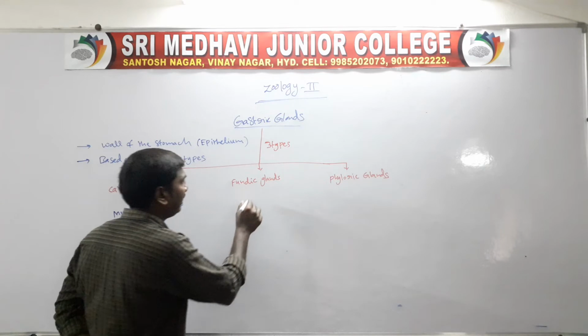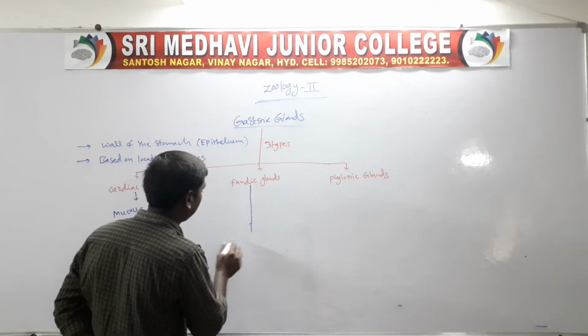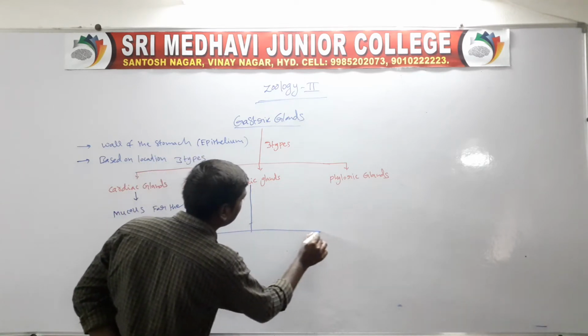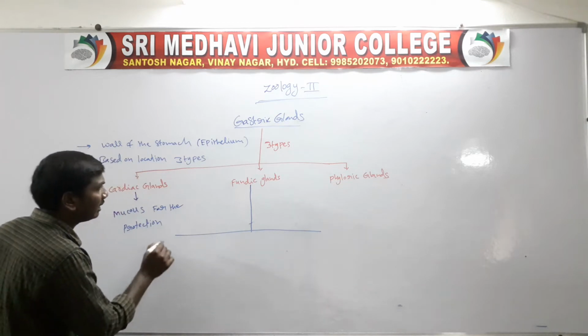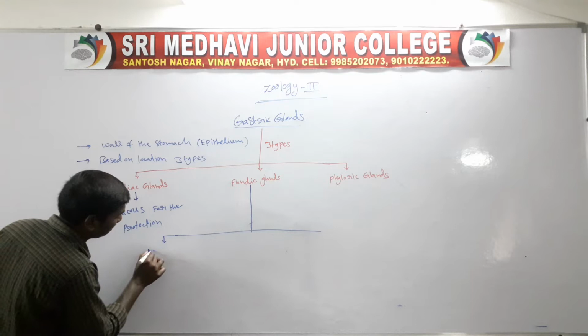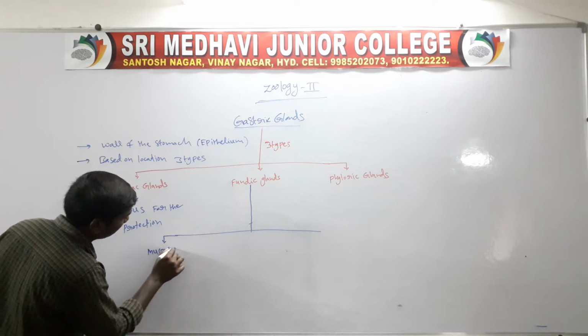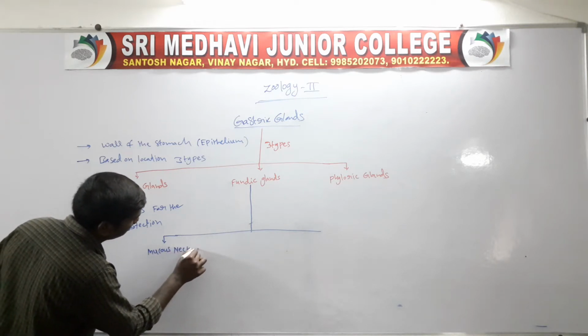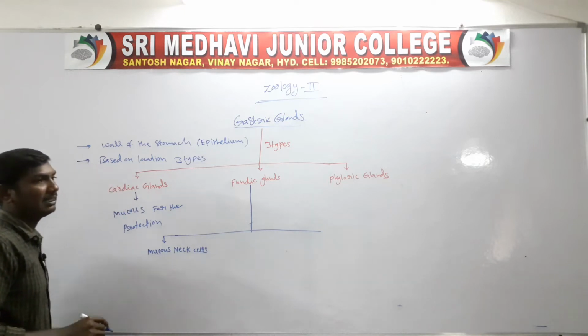Second one, fundic glands. The fundic glands contain three types of cells. First one, mucous neck cells.